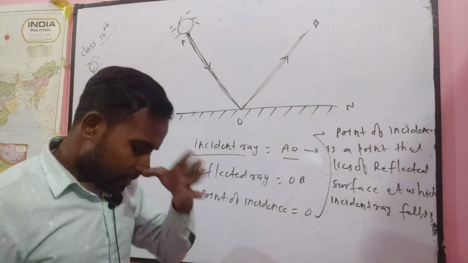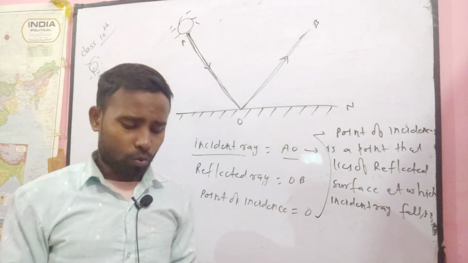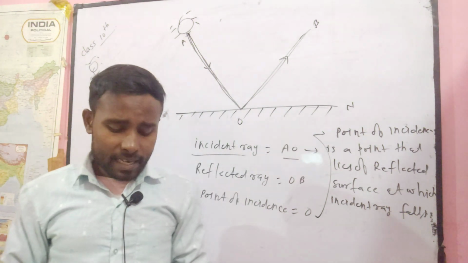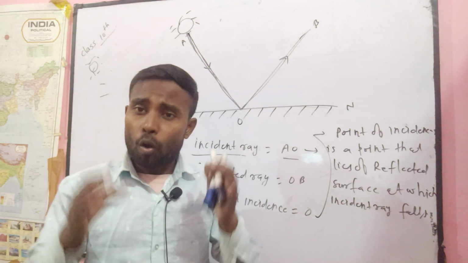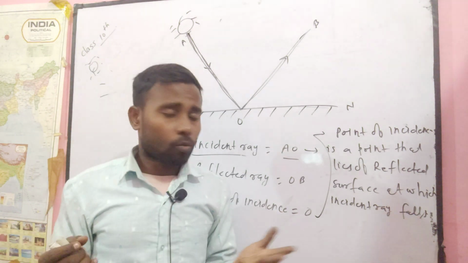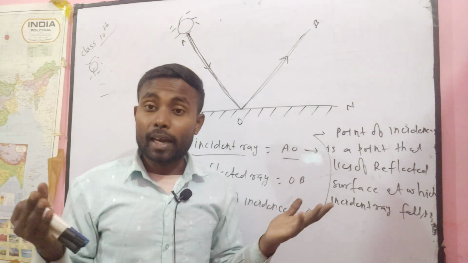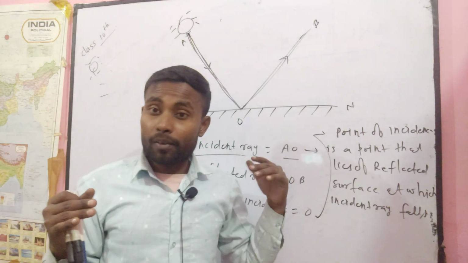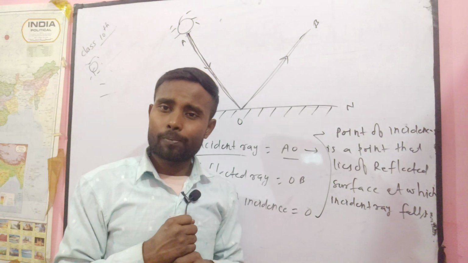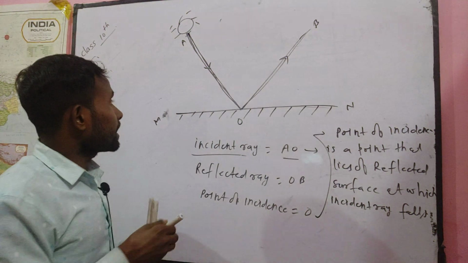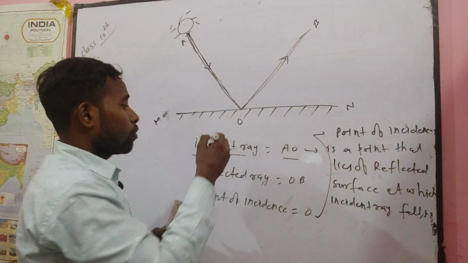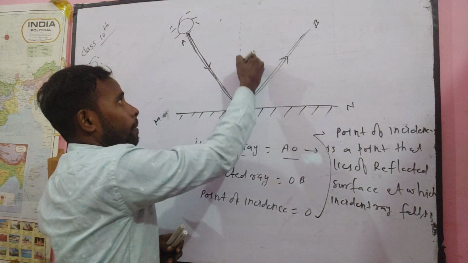Now, a few minutes ago I told you what is meant by the law of reflection of light. When a light ray is incident on a surface, it obeys a particular law. Now the question will arise, sir, what is the law? I want to introduce the next terminology, which is known as the normal.